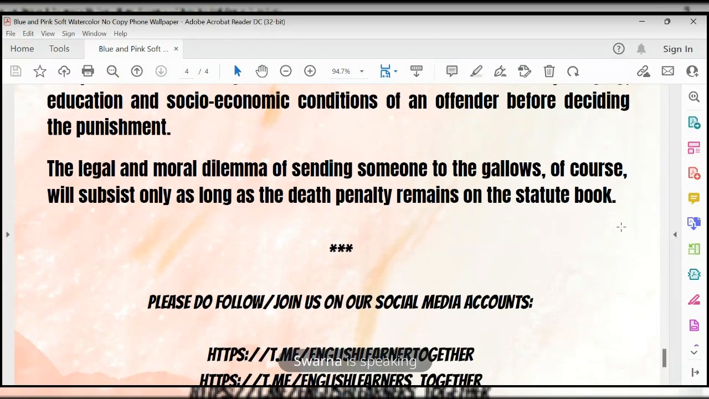The legal and moral dilemma of sending someone to the gallows, of course, will subsist only as long as the death penalty remains on the statute book. Gallows means hanging. Sending someone for hanging as a conviction, that is the legal and moral dilemma. It is a confusion whether we have to send him for this case or not. We may not know whether it is a rarest of rare case or not before sending someone to the gallows.